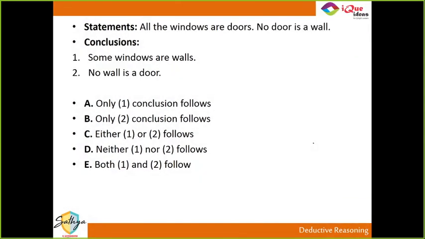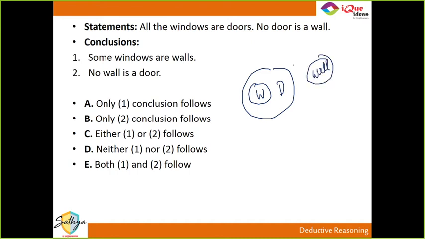Next, all windows are doors, no door is a wall. All windows are doors, no door is a wall. Some windows are wall, nah. No wall is a door, yes. Simple. Yes, Tirth, correct. Some and none ka combination hi generally either or deta hai.